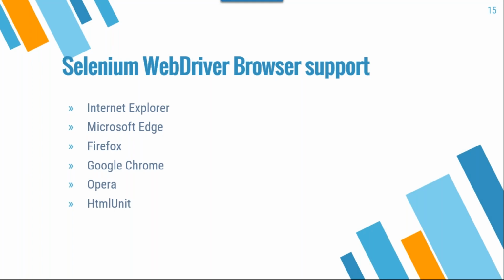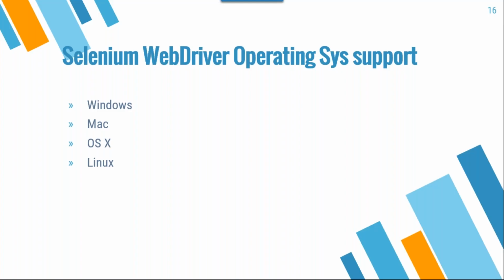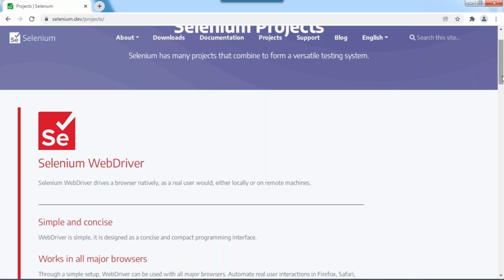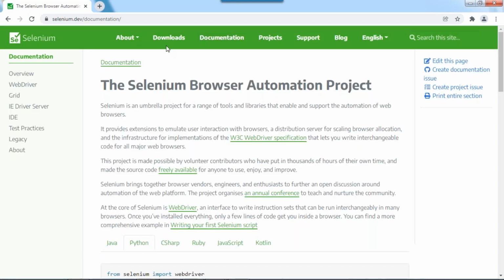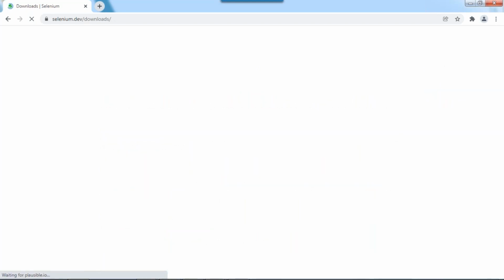Okay, see, browser support: Selenium WebDriver browser support means Edge, Chrome, Firefox, Opera, HTMLUnit and Internet Explorer. These are all what? Browsers. Okay, and operating systems, we can work with Windows, Mac OS, and Linux also we can work. Okay, I told you, right? So if you go to this site, you can have more and more information on which browsers we can work with, and everything is provided here.